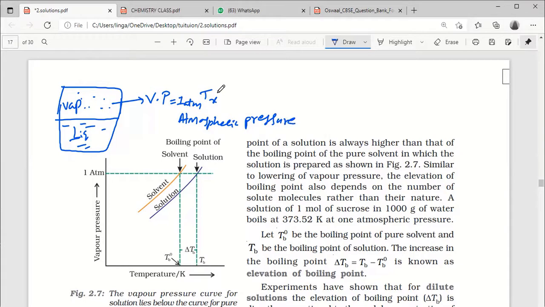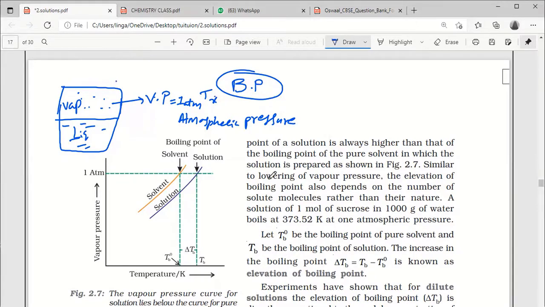The temperature at which the vapor pressure is equal to atmospheric pressure is known as the boiling point. Is it clear, the boiling point? Yes, sir. That is the definition. Okay. Now, a similar definition